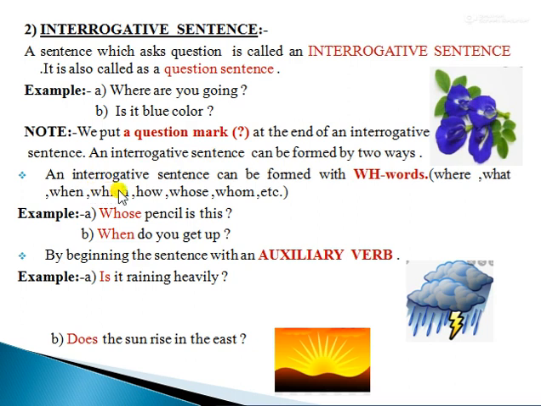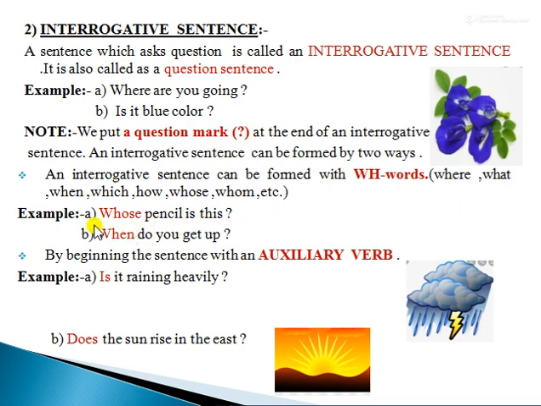First, an interrogative sentence can be formed with the WH words. And what are these WH words? Words like where, what, when, which, how, whose, whom, etc. They are known as WH words because these words start with the WH letters.